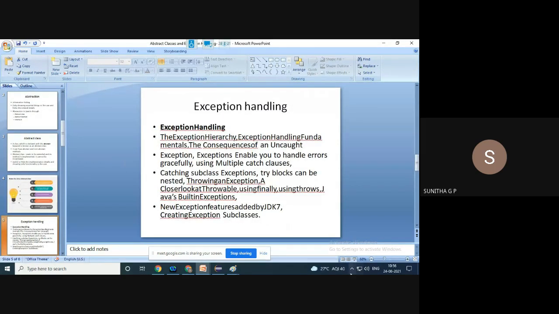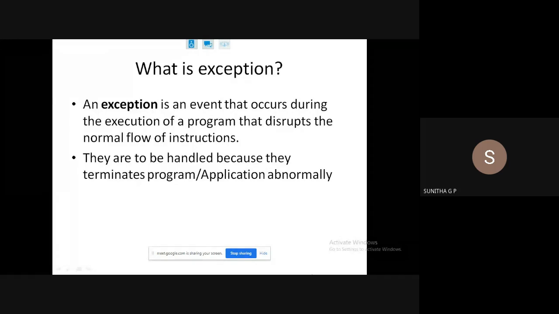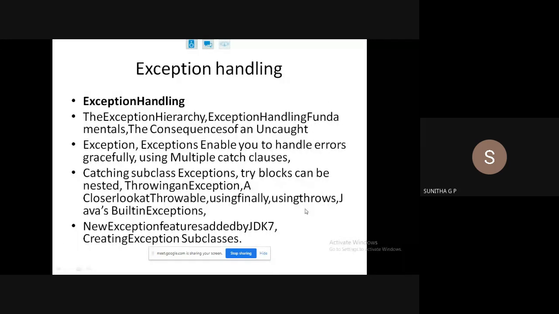Okay, so this is your syllabus for exception handling. The exception hierarchy, exception handling fundamentals, the consequences of an uncaught exception. Exceptions enable you to handle errors gracefully using multiple catch clauses. Catching subclass exceptions. Try blocks can be nested, throwing an exception. A closer look at Throwable, using finally, using throws, Java's built-in exceptions. New exception features added by JDK 7, creating exception subclasses.